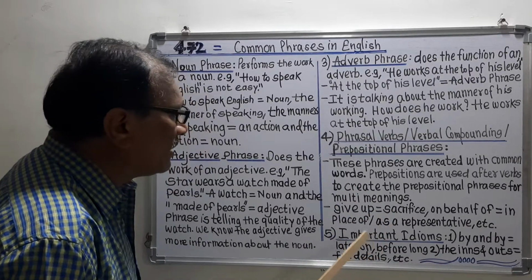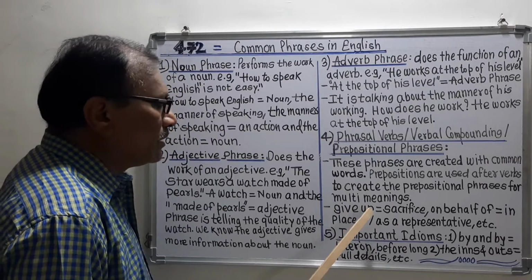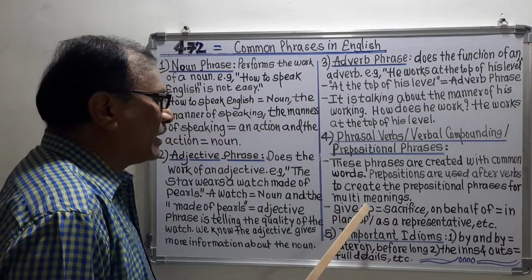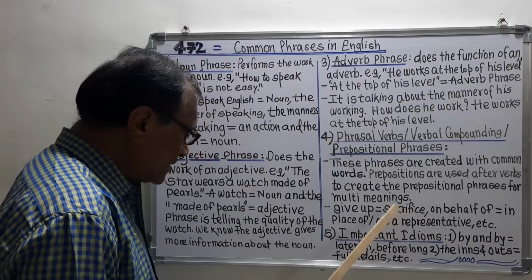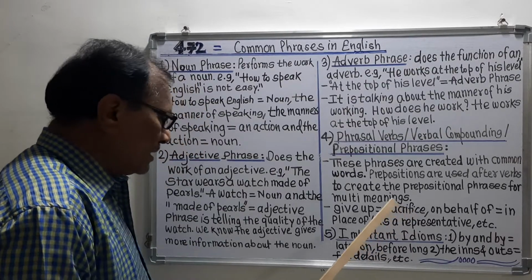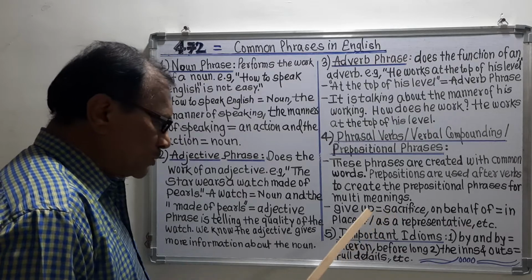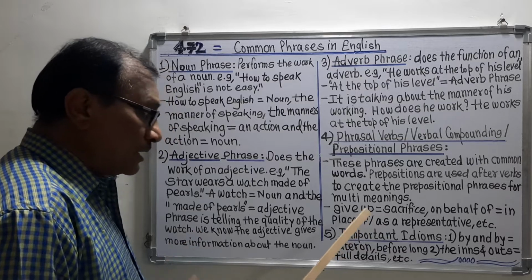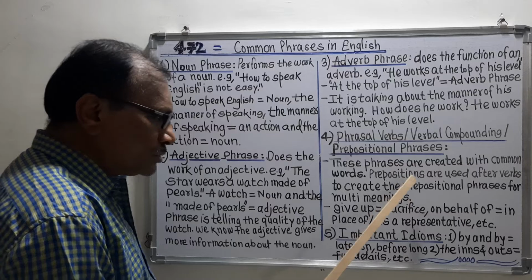I will tell you, give is the verb and up is the preposition, and the phrase is give up. Its meaning is sacrifice, means leave. Leave means there is no connection with that particular person, and that's why it is give up, means he gave up his responsibilities. That is the example.